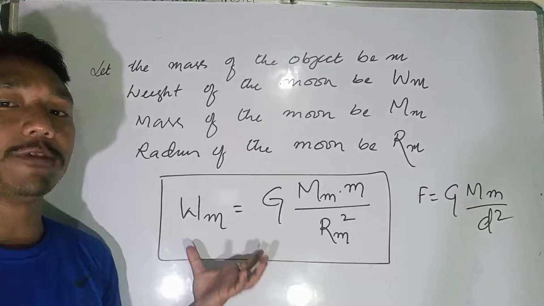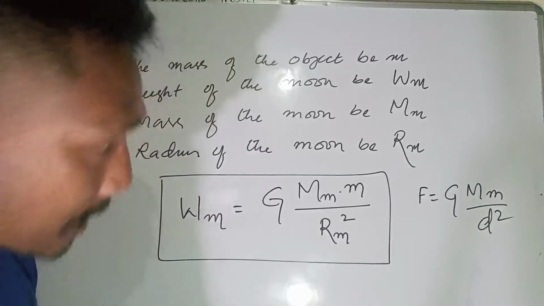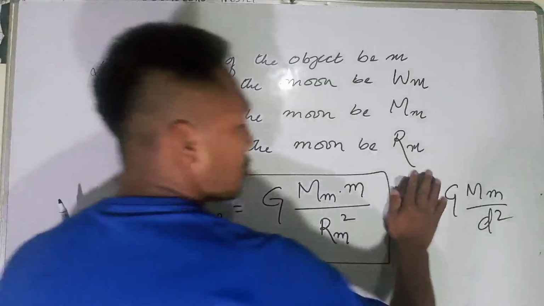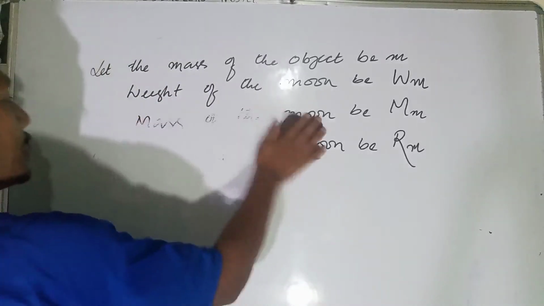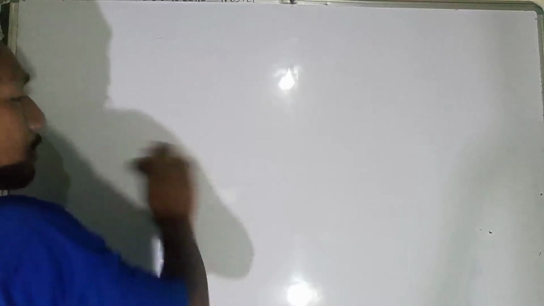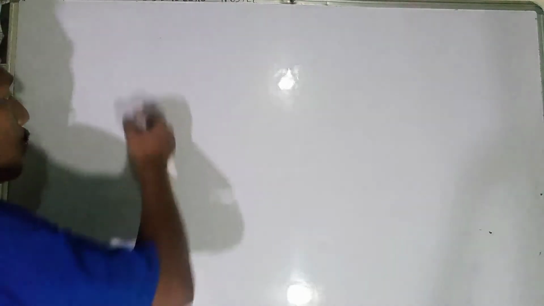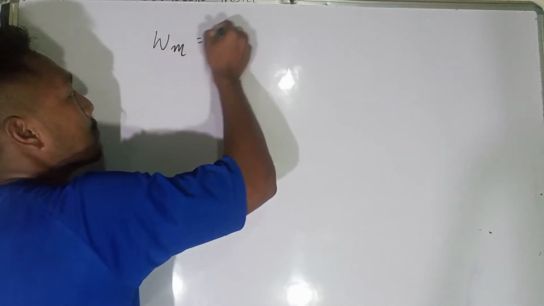Okay, this is the weight of the object on the moon. Let's discuss. Now, by using this, let's try to calculate the weight of the object on the earth and on the moon. The table is given in your textbooks, with the mass of the earth, the mass of the moon, and the radius of the moon. We have discussed that Wm is equal to what?